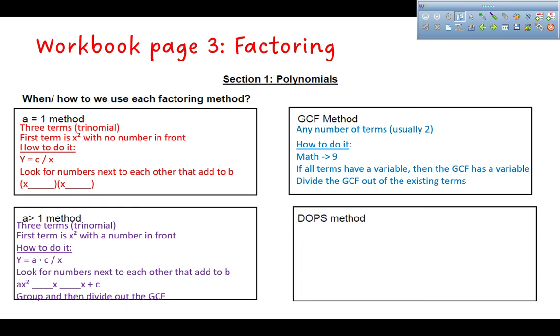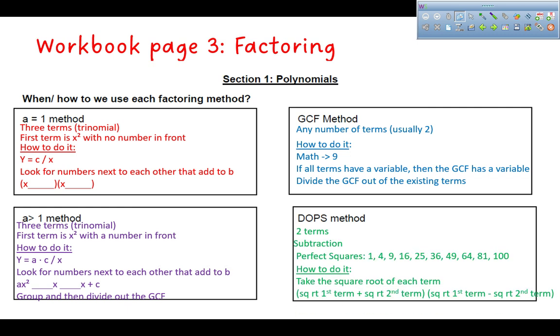So yesterday we went through and looked at all 9 examples at the bottom of the page, and we did the GCF and the A equals 1 already, right? They should be completed on the bottom of your page already. So what I'm going to do here is fill in the answers that we had for that. We'll go back to docs.